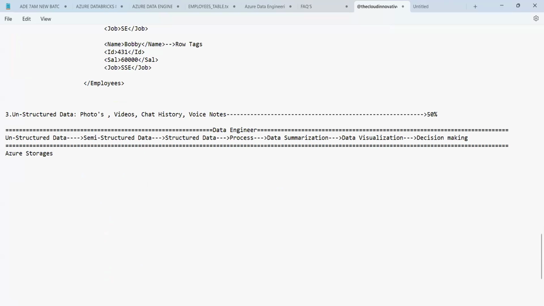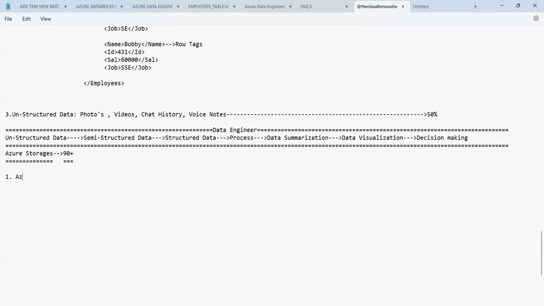Azure storages, guys. We use Azure storages to store the data. Almost 90 plus storages we have in Azure. 90 plus storages are there in Azure, where they are used to store the data, such as